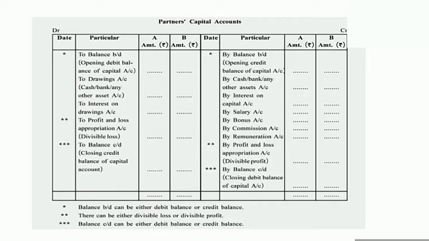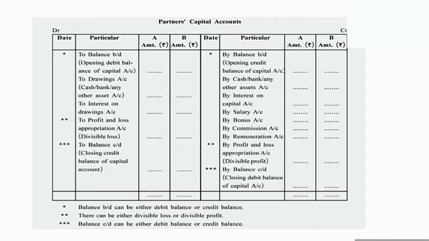Debit side of the partners' capital account: drawings. If a partner has withdrawn any amount from the firm as drawings, that amount will be recorded on the debit side of the partner's capital account in the column of the partner. The amount of partner A will be written in the column of partner A, and the amount of partner B will be written in partner B's column. Okay, that is related to the amount of drawings.